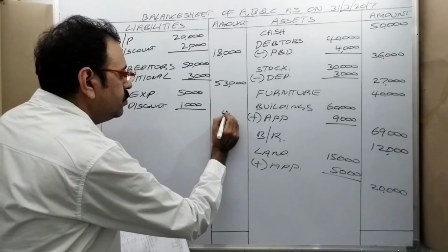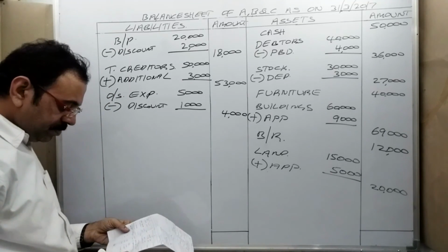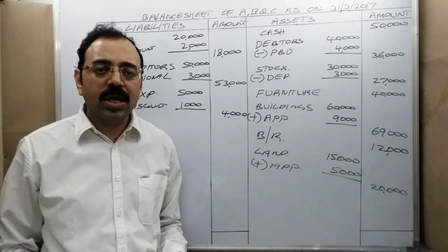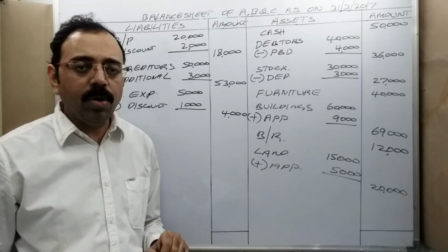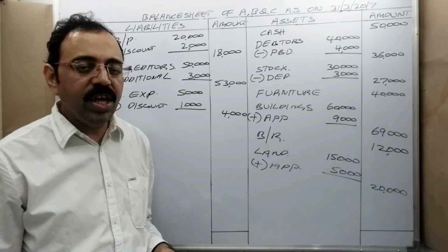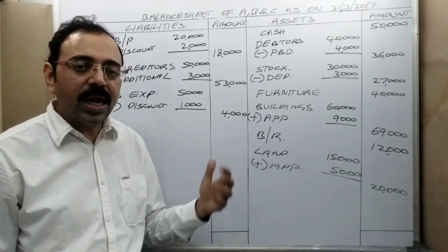In outer column, 4,000. Then all balance sheet amounts are completed. Not only those amounts, you also have to verify the adjustments. If there is any asset or liability in the adjustment, we should consider that amount also.